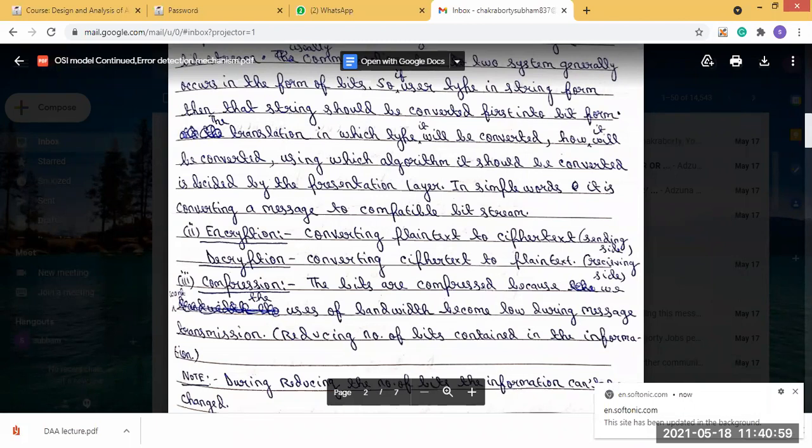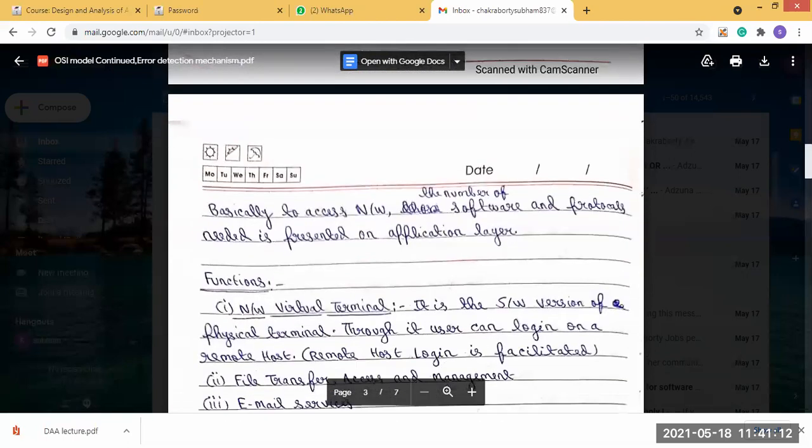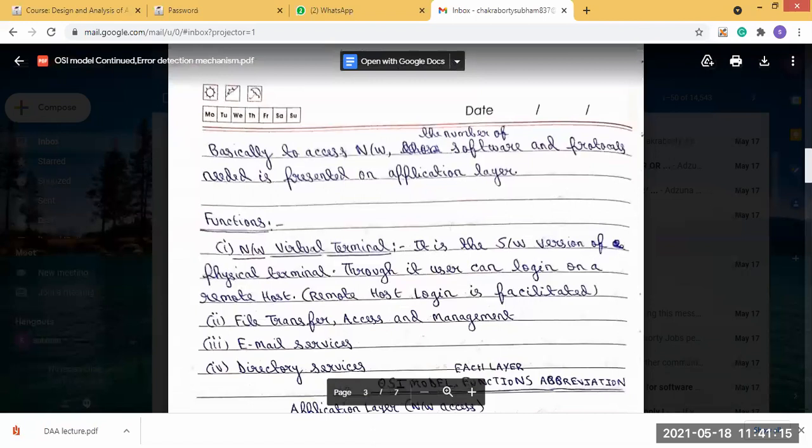The application layer is responsible for providing these functions. To access the network, the number of software and protocols needed are presented on the application layer, so that the user can access the network. Its functions are all related to the software and protocols needed.